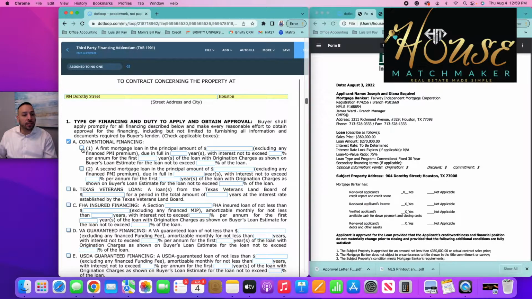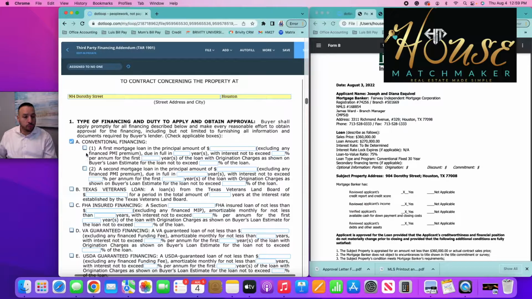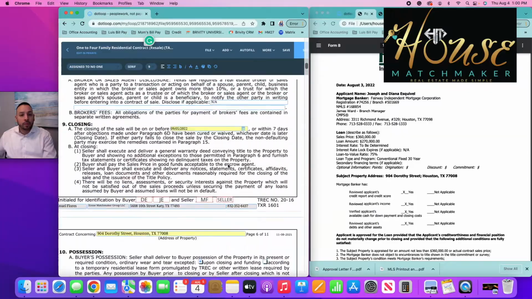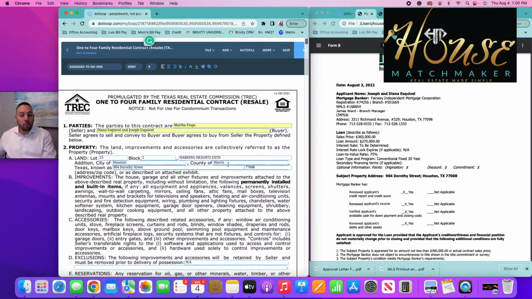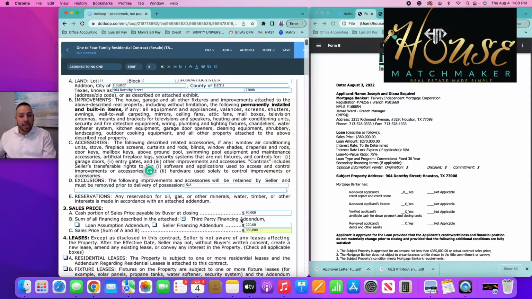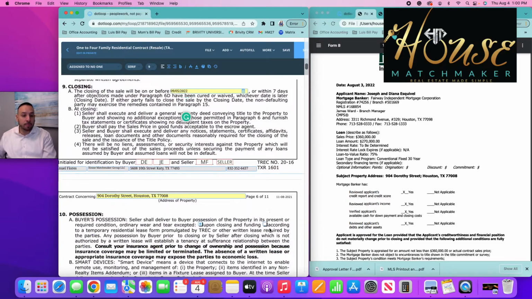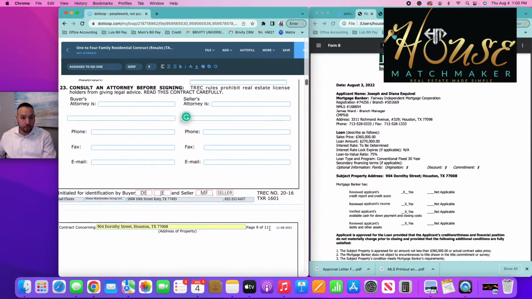So now you're gonna fill in either option 1 or option 2. The most common one is gonna be option 1, okay, which says that this is a first mortgage loan and the principal amount of how much they are financing, okay? You get this from the 1 to 4 contract where you put in how much the bank is financing the buyer, okay? So that is how much the principal loan is going to be, okay?